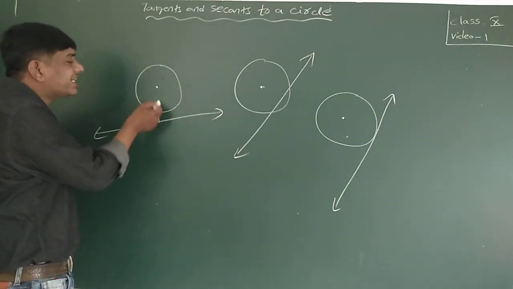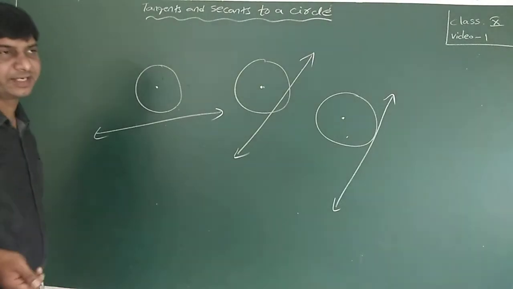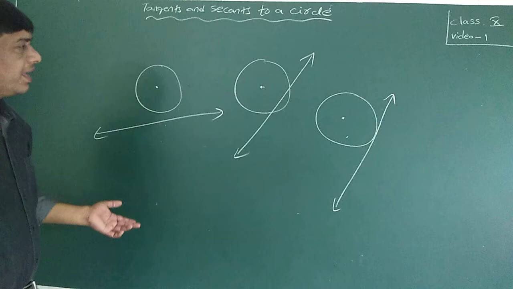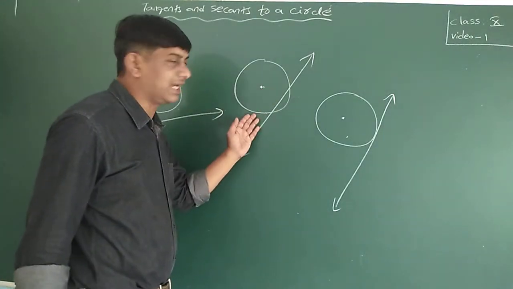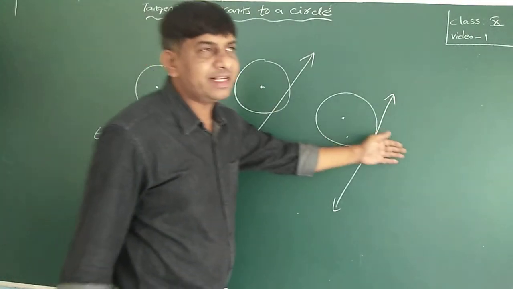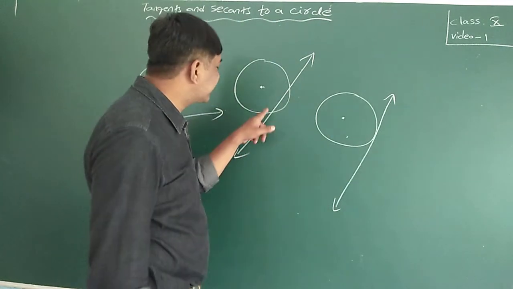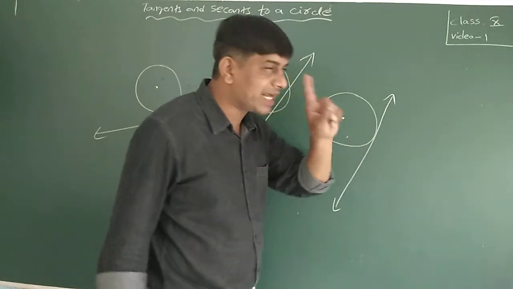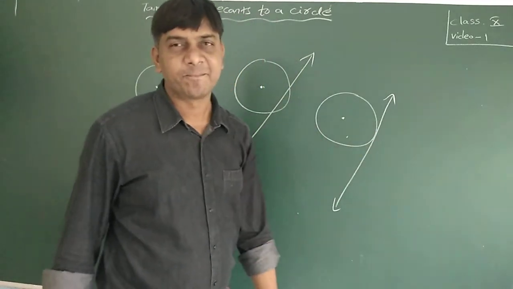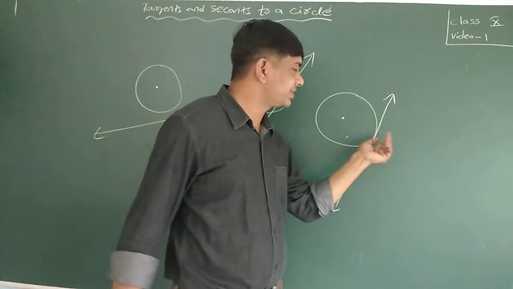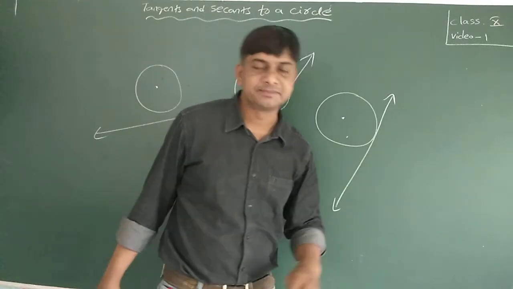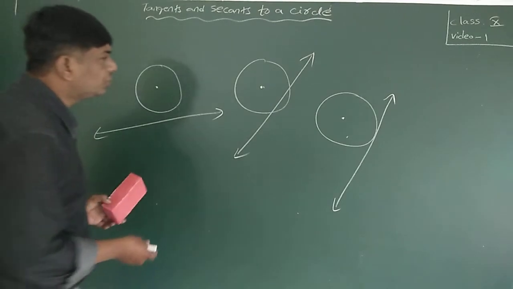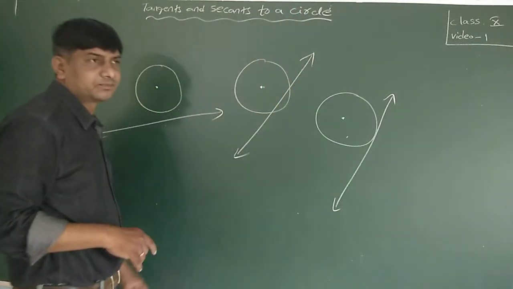In the first one, there is no relation between the line and the circle. These are non-intersecting. Here the line is intersecting the circle, and here also the line is intersecting the circle. But the difference is that here the line intersects the circle 2 times, whereas here it intersects only 1 time. Okay. After that I don't use the word intersecting here. Understood? Now you can extend the line in either direction.